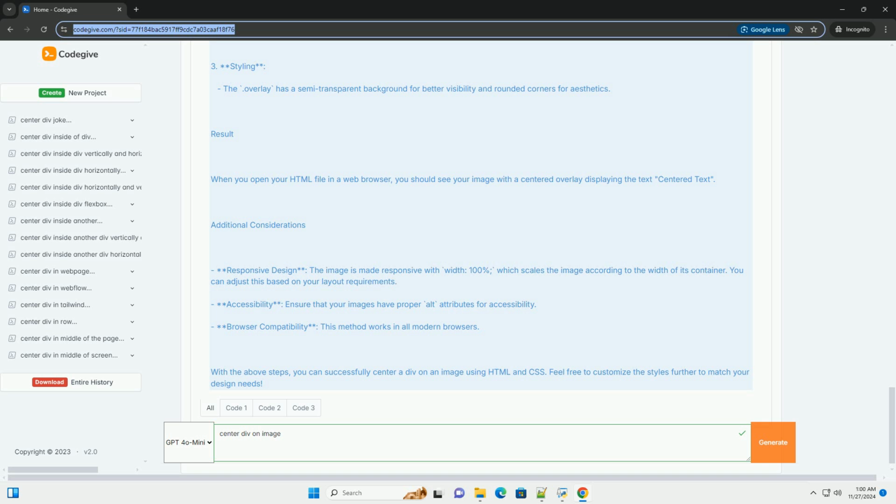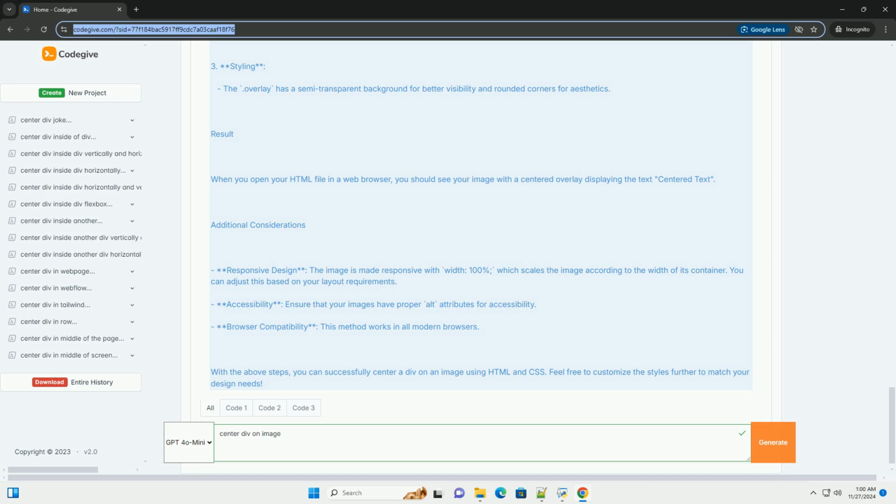Additional considerations. Responsive design: the image is made responsive with width: 100%, which scales the image according to the width of its container. You can adjust this based on your layout requirements. Accessibility: ensure that your images have proper alt attributes for accessibility. Browser compatibility: this method works in all modern browsers.